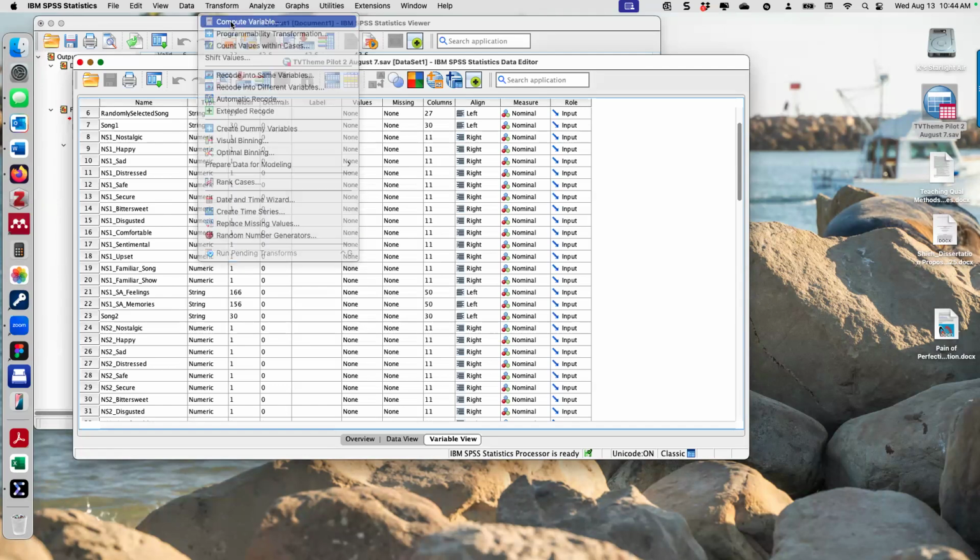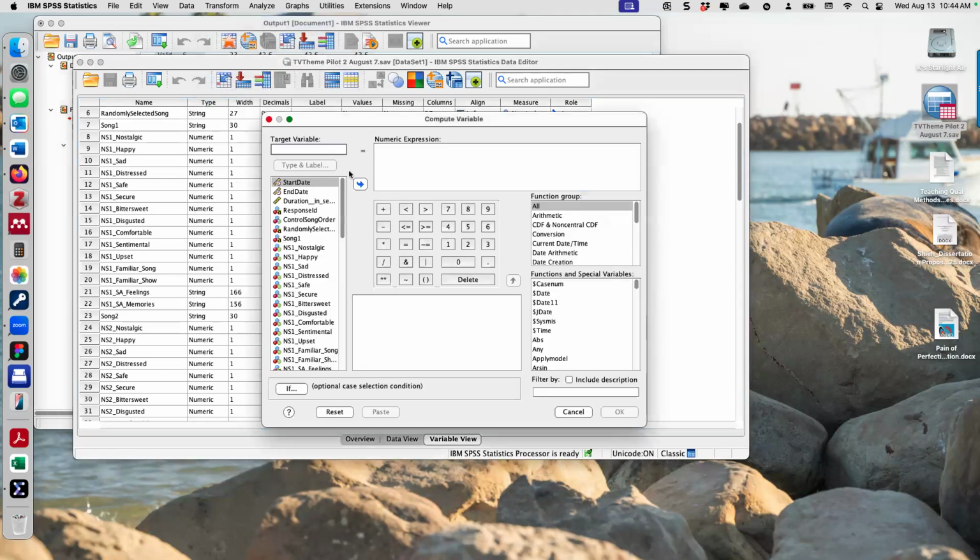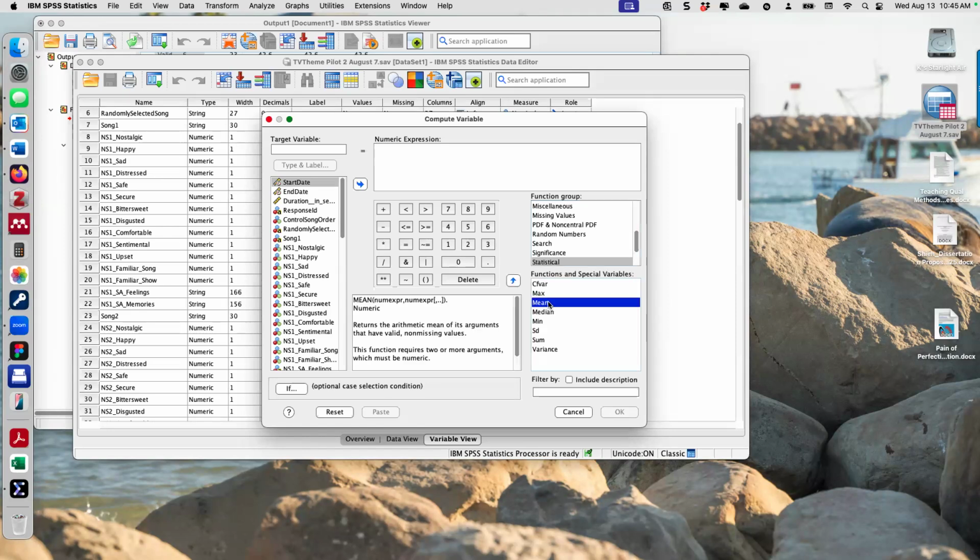So transform, compute. Here's where I make a mean of the two nostalgic songs on the variable nostalgic. Did you see what I did there? I'm analyzing how nostalgic people rated the two nostalgic songs. I'm getting a mean of that. I'm under function group on the right. I hit statistical and I click mean below. I click this little blue arrow and send that up there. And I'm going to do nostalgic song 1.